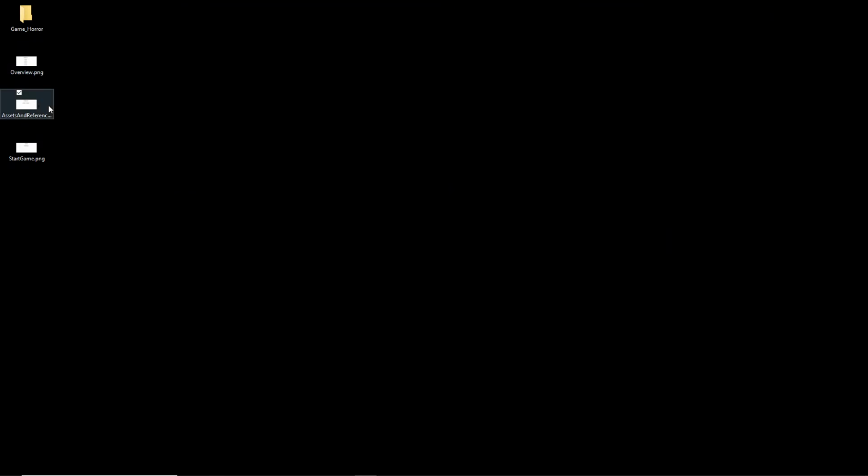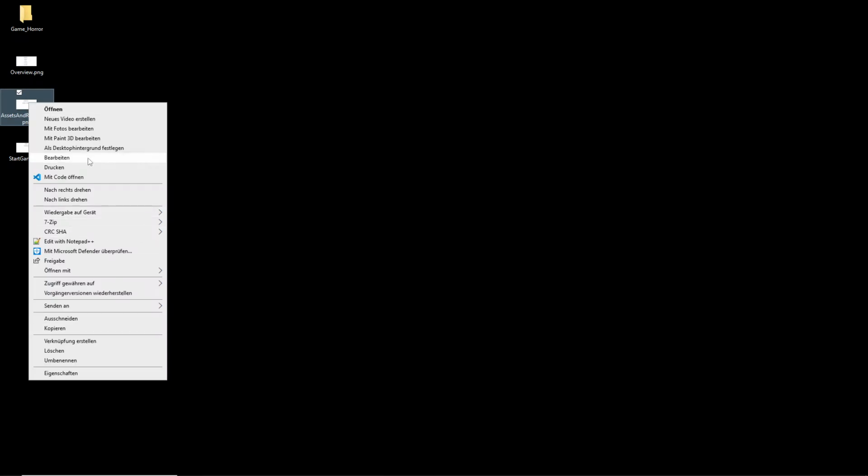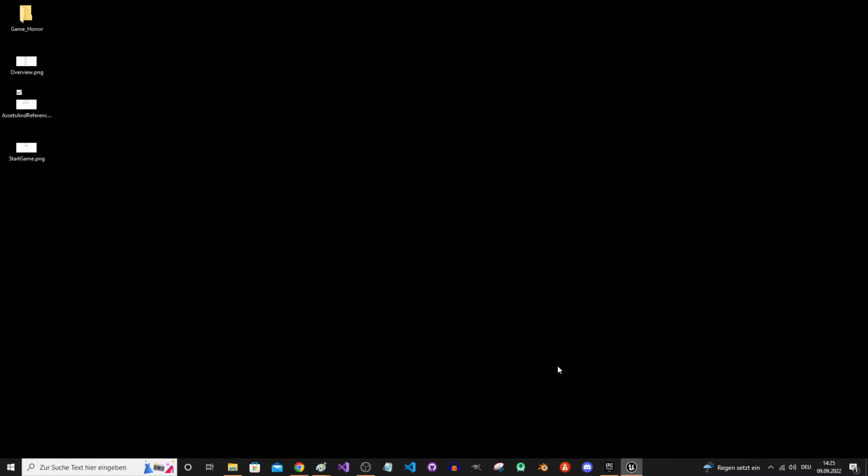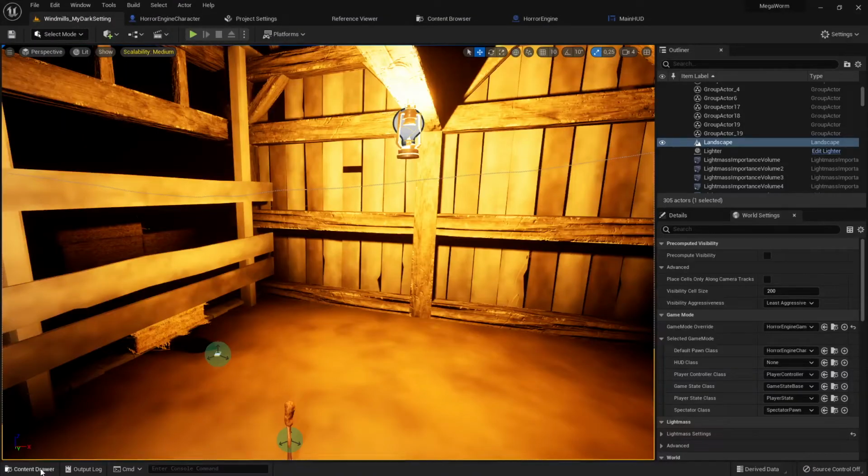So with that said, I think we are good to go here more in our planning phase. Let me open this one again here. Let's go here to work. So, all right, this is the asset. So what you have to do, you get this asset. I have this horror engine, and then of course you have to examine this horror engine. For example, I showed you this last time. What you can do, you download all this in your files. Let me show you this here. Now I downloaded all the assets.